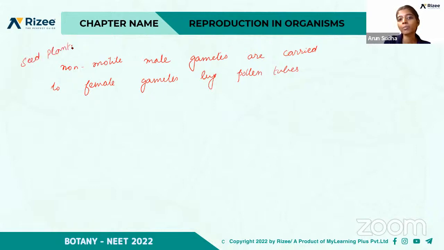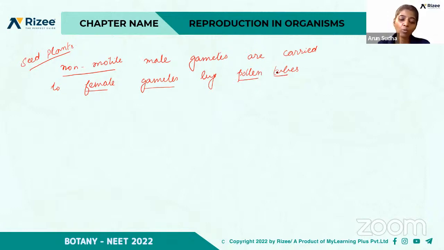So you must be clear with it because all these statements look similar. So please go through these terms clearly, which is non-motile and motile. Here the terms are all similar, so you have to read the options clearly before picking an option, right? So the male gametes are non-motile. So non-motile male gametes are carried to the female gametes, which are present in the ovule, by pollen tubes. So this is the right option, that is option A.